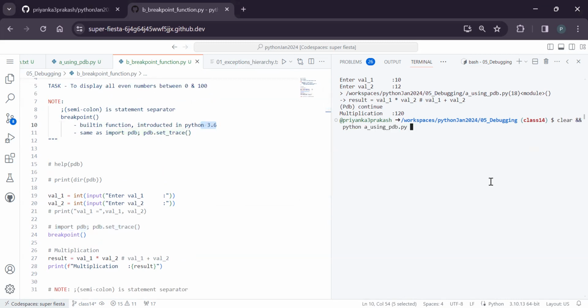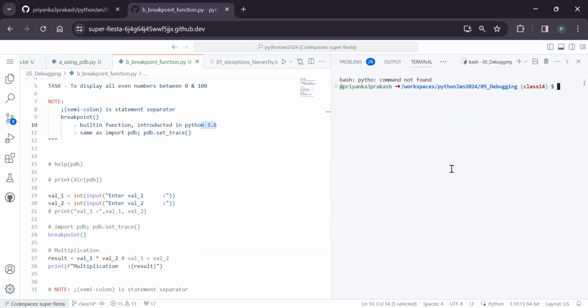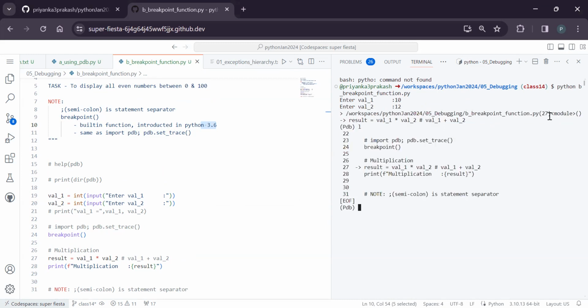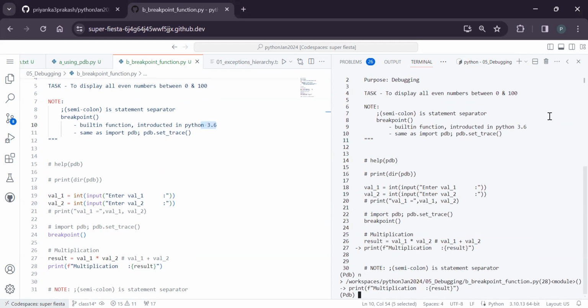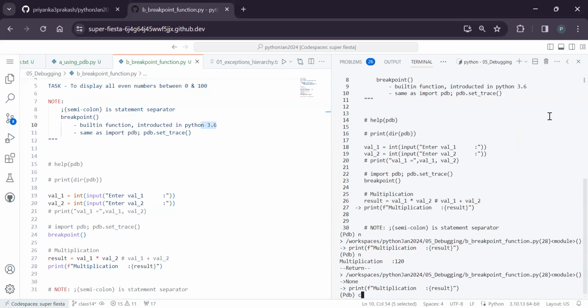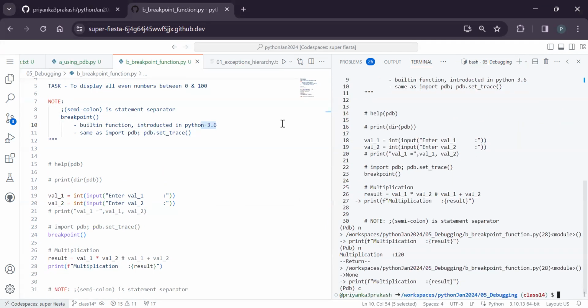You can just re-execute. Python B so and so. It will execute. Did you see? 10, 12, same statements. L is list. LL, same. Next, next, or continue. Everything works. They introduced one function just to make your life easy.